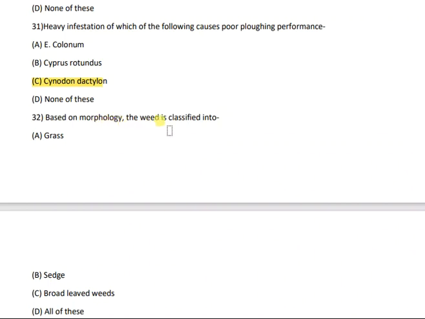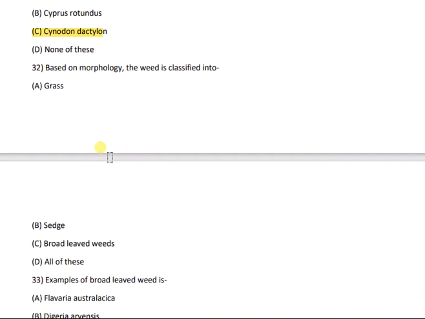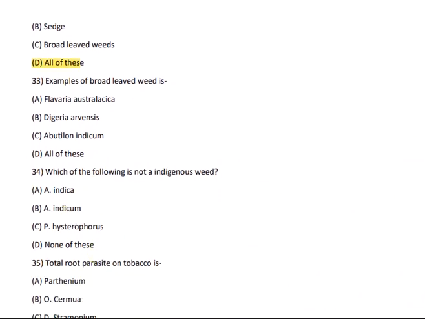Then 32. Based on morphology, weeds are classified into grasses, sedges, broad-leaved weeds, or all of these. And the correct answer is all of these. Then the next question, number 33. Examples of broad-leaved weeds are Flaveria australasica, Digera arvensis, Abutilon indicum, or all of these. And the correct answer is all of these.